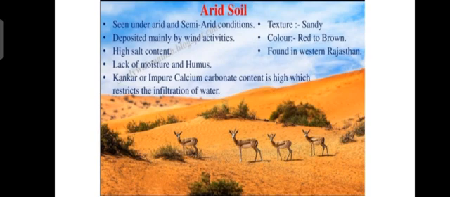The arid soil contains high salt, that is, it has the high salinity feature because of the high temperature, because of the arid climatic conditions. They lack moisture and humus because of the high temperature.